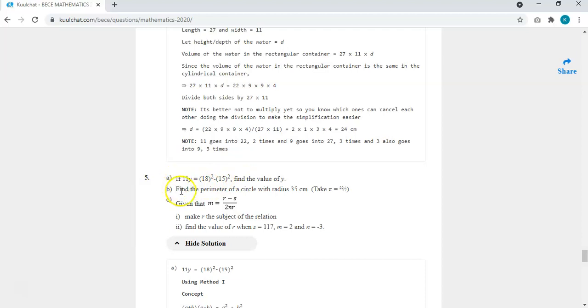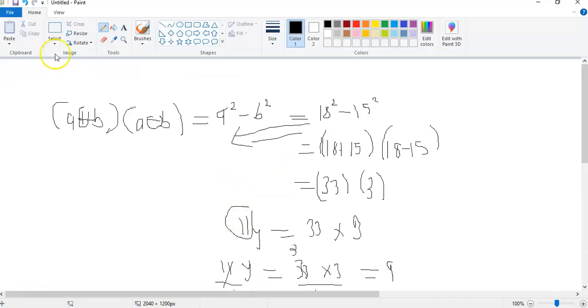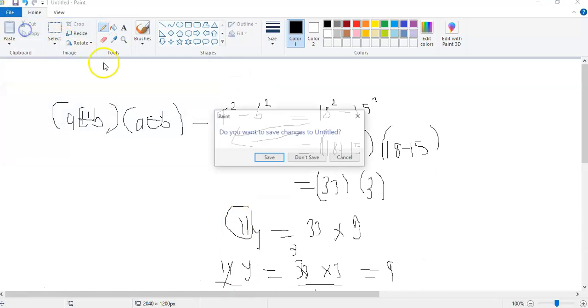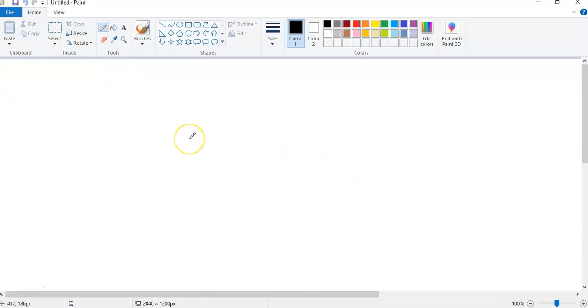Then question 5b says find the perimeter of a circle with radius 35 centimeters. Like I've explained in the previous video, the perimeter of a circle is the same as the circumference of the circle, but the perimeter is the length. So if you know the formula for finding the circumference of the circle, you just apply it. What is the formula for finding the circumference of a circle? You should know all these formulas by heart, because you are not given a formula book.